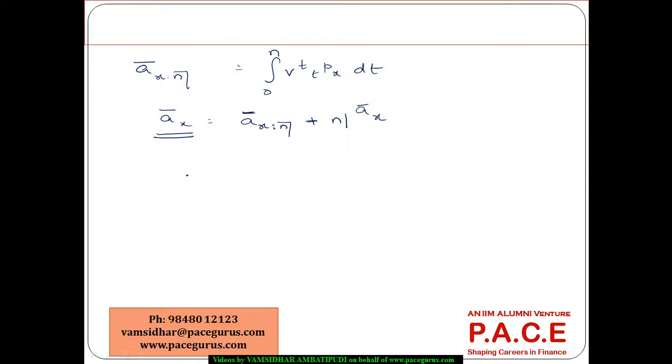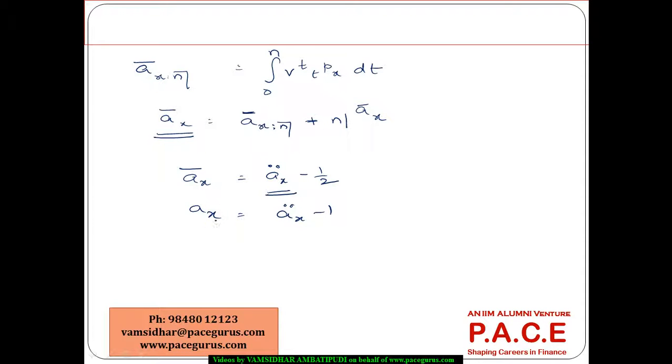And a few more conversions from continuous to in advance, or continuous to arrears kind of mechanisms. We know ax bar is same as ax minus half, because this is going to be much earlier payment, and that's the reason we say ax is same as ax bar minus 1.